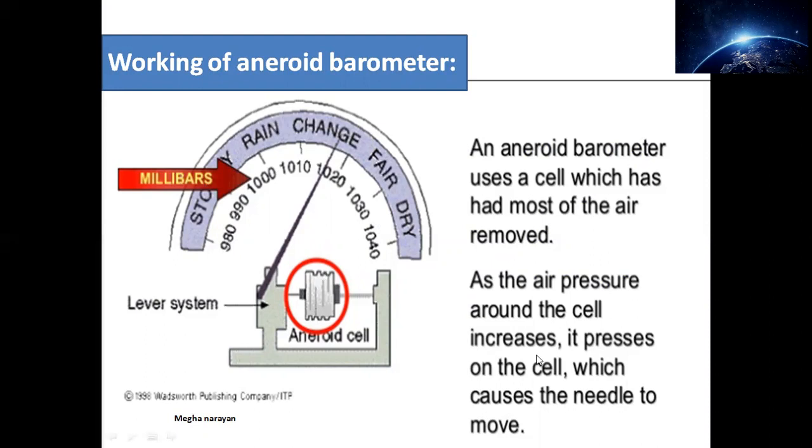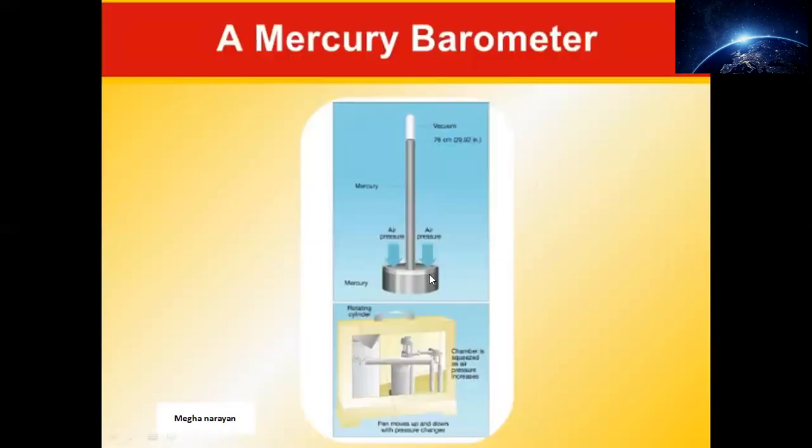This particular fluctuation will let you have the particular readings. The more it fluctuates, the proper reading will be clearly shown on this aneroid barometer. Okay. Moving up now, the next type of barometer is the mercury barometer.